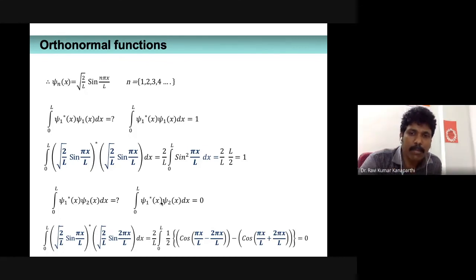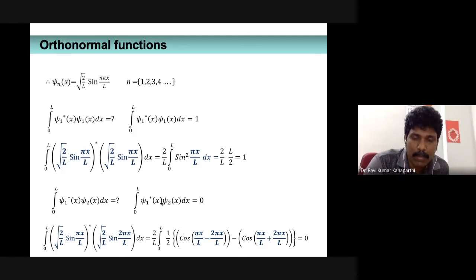So I have given some kind of clues also. Of course, I did some calculation. So this answer is very straightforward. Again, you will get the answer 0.